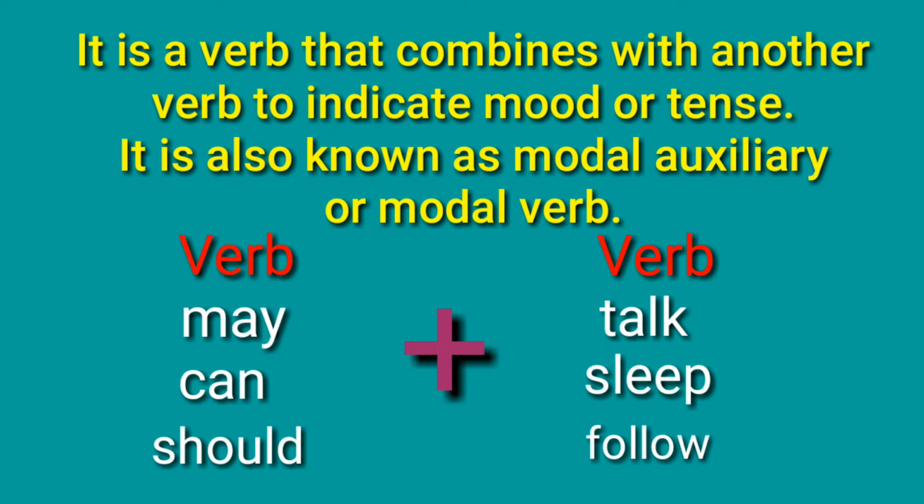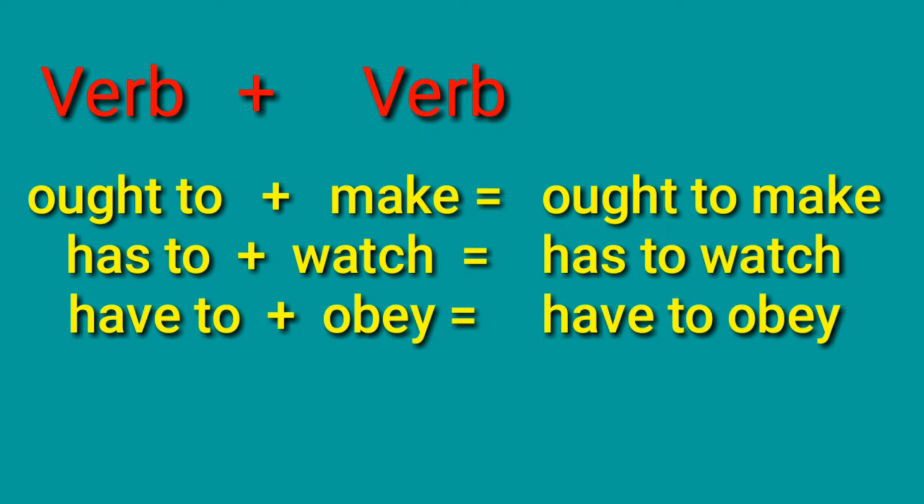So here are examples of verb plus verb combination. May plus talk equals may talk. Can plus sleep equals can sleep. Should plus follow equals should follow. Another, ought to plus make equals ought to make. Has to plus watch, has to watch. Have to plus obey, have to obey. We use has to when we refer to a singular subject and have to when we refer to a plural subject.